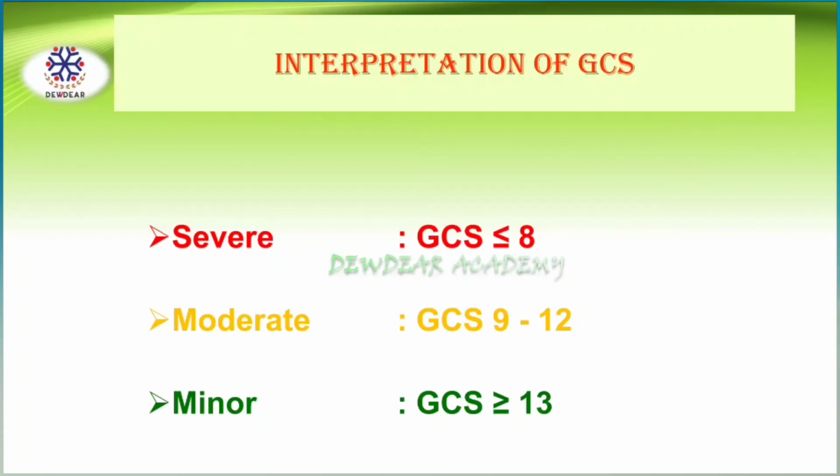And if it is between 13 to 15, the injury is minor. So regarding the interpretation of GCS, if the GCS is less than or equal to 8, it is considered severe injury. If it is 9 to 12, it is considered moderate injury, and if it is greater than or equal to 13, it can be considered minor injury.